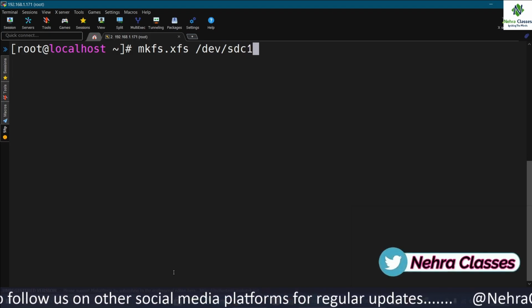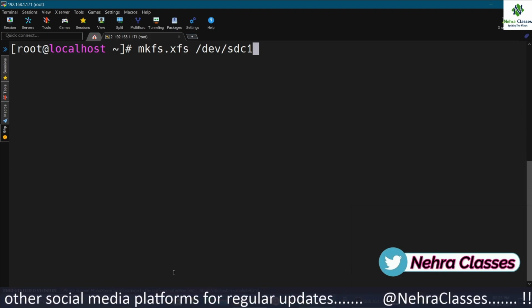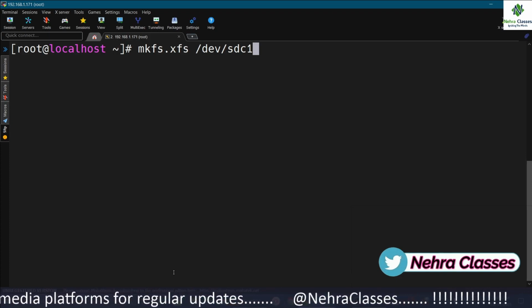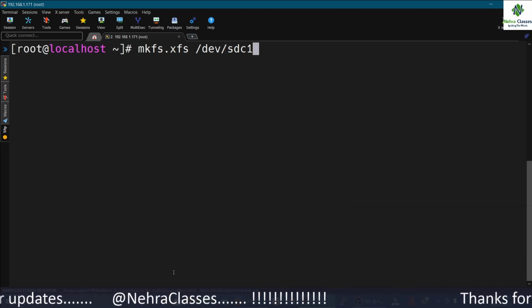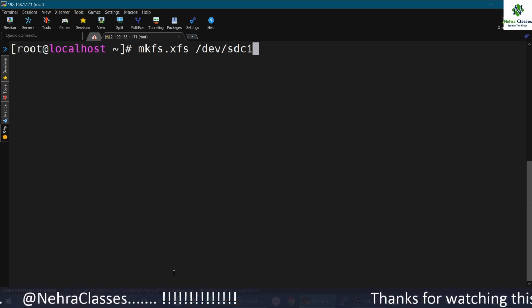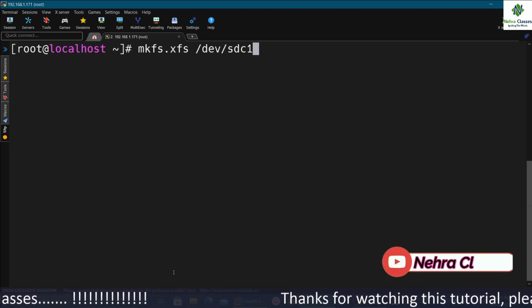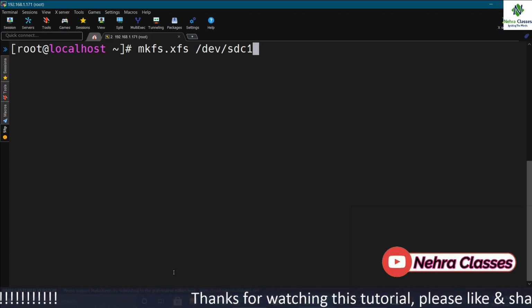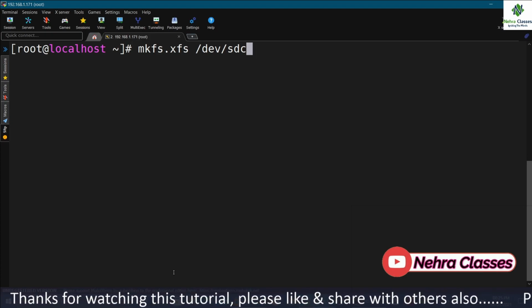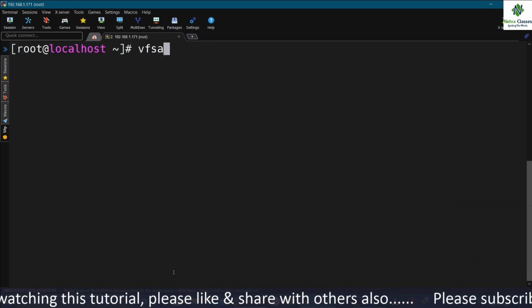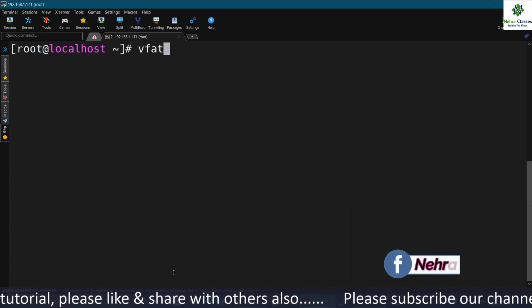There is one more thing: you cannot reduce XFS file systems. So always keep in mind that it cannot be reduced. You can only grow it. So there is the xfs_growfs command whenever you want to make some changes in the file system. The next file system is vfat, which is rarely used in Linux.